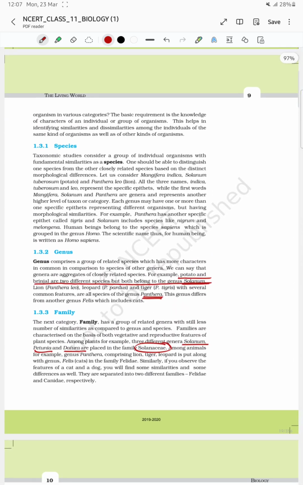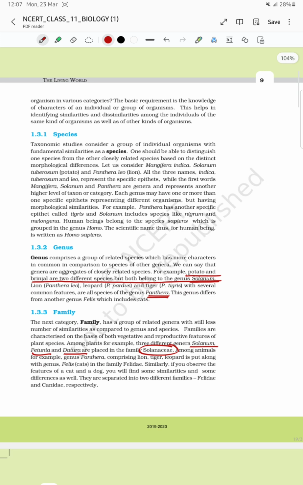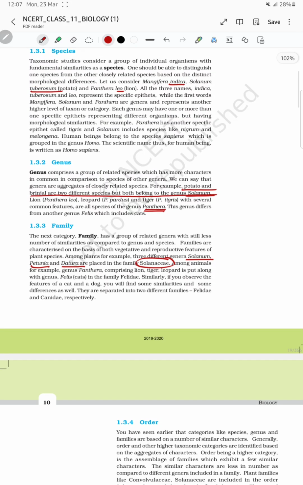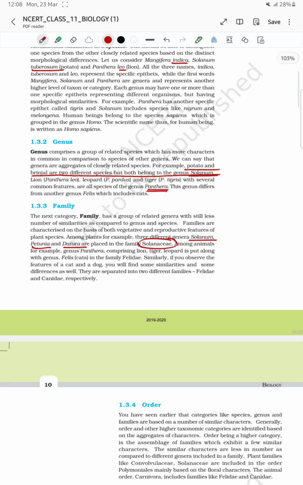Now, starting from species. Species is the basic unit and it is where the very closely related organisms will be present. Like for mango, it is indica. For potato, it is tuberosum. For lion, it is leo. So these are all species. What is genus? It is a group of two or more species, then it is genus. Like potato and brinjal, they are different species but they have common genus, that is Solanum. You have to remember these, which of the species come into which genus, at least the examples that are given in your NCERT. Now the genus Panthera, it includes leo, pardus, that is leopard, and tigris, that is tiger.